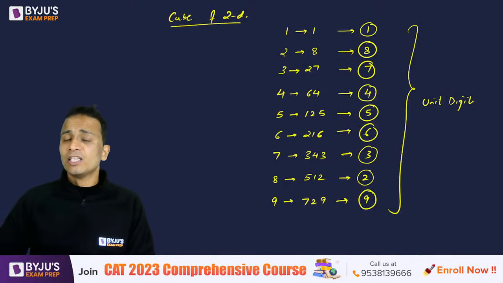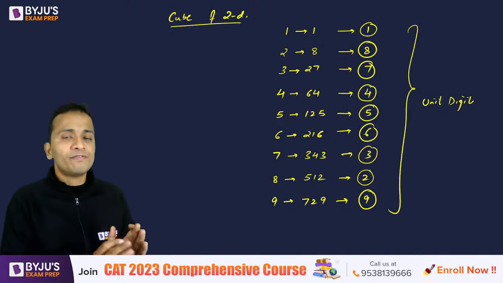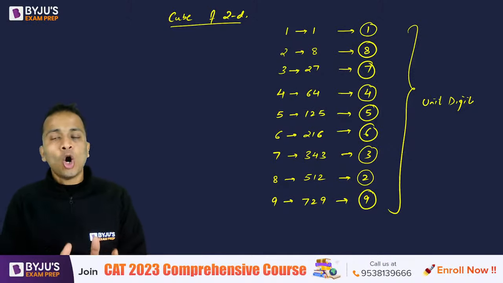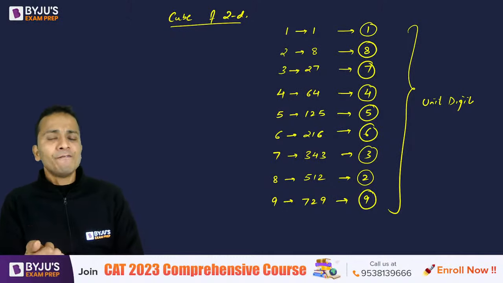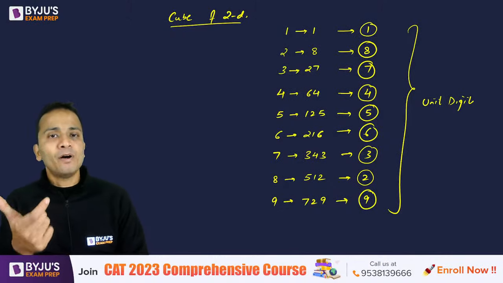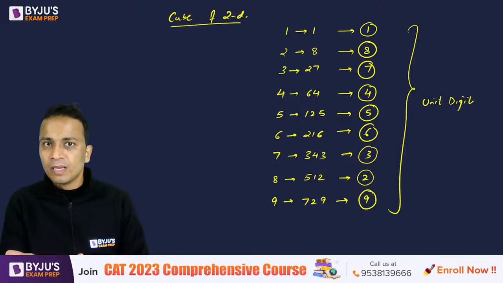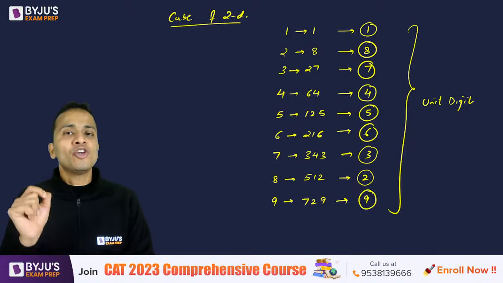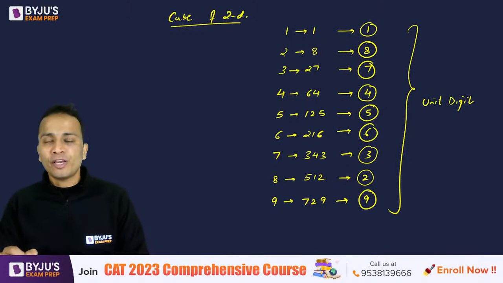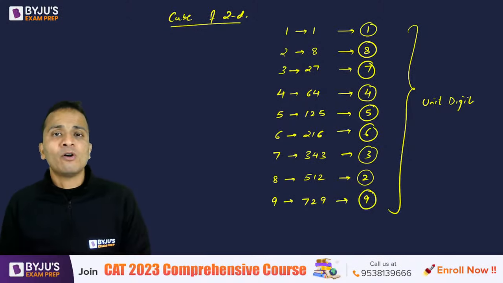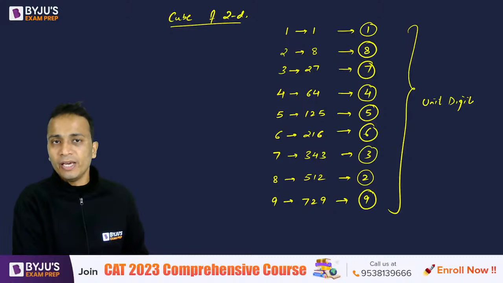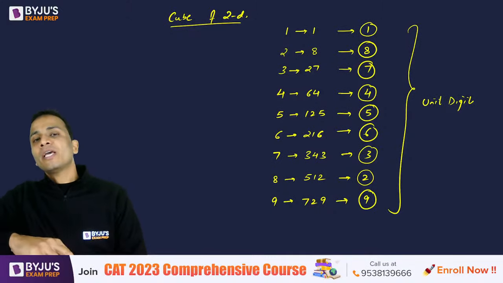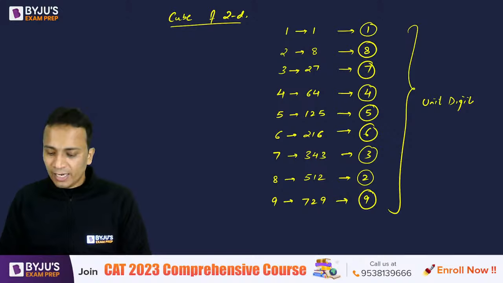So I can say that the unit digits of the cubes of the first 9 natural numbers are all distinct. So if I already have a perfect cube in front of me, just by looking at its unit digit, I can find out the unit digit of its cube root.